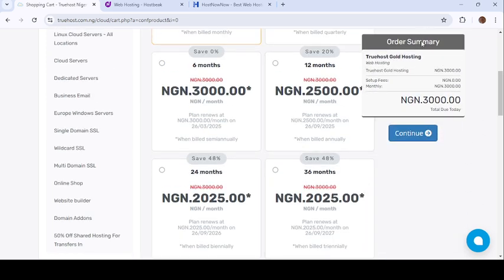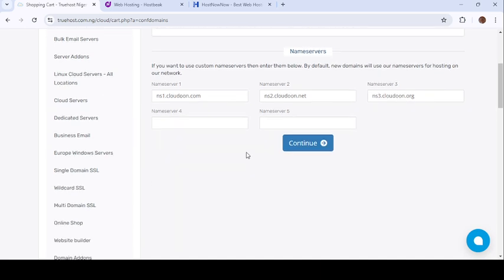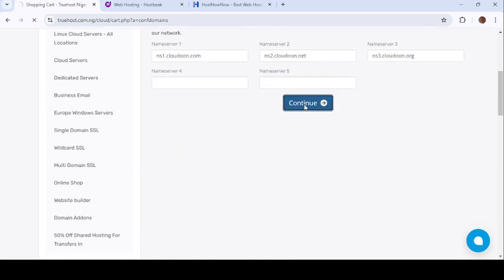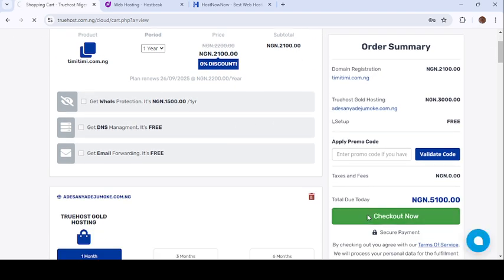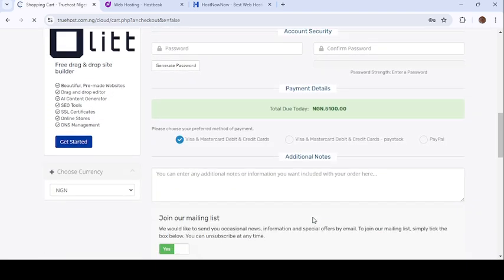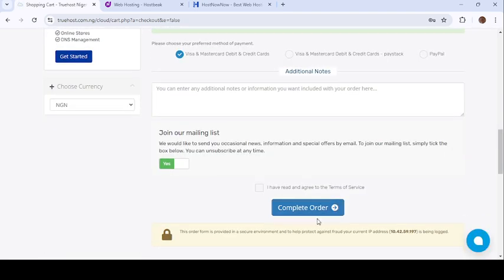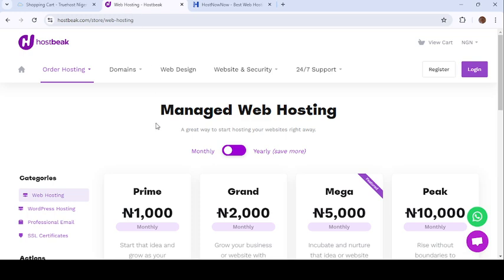After putting your domain, this is what I want to buy through HostGo setting. I click on the 3,000 naira, so I continue. I put in my registered domain, the domain you've already bought. Then I go just like what you did when you were getting your domain. You click on continue, then you click on checkout. Then you fill out the form, complete your order, and that's that on getting your hosting. Make sure you have your domain before getting your host.